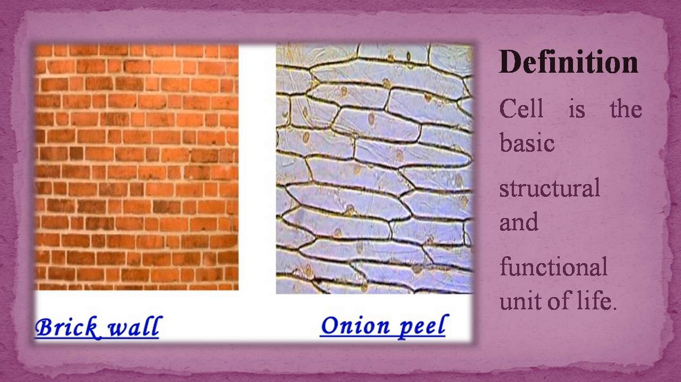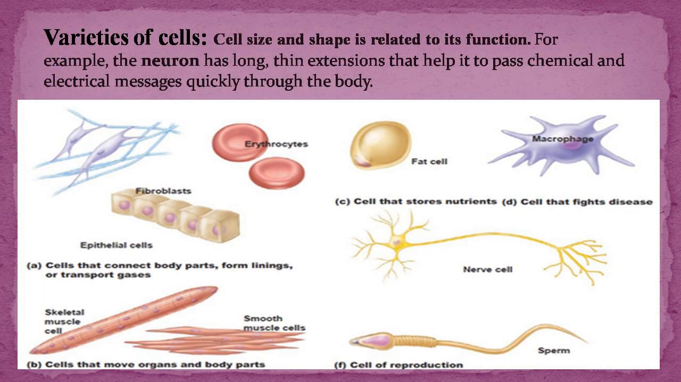Now how can we define a cell? Cell is the basic structural and functional unit of life. So we can compare a cell present in any organism with the brick from which a building is made up of. There are different varieties of cells based on cell size and cell shape.